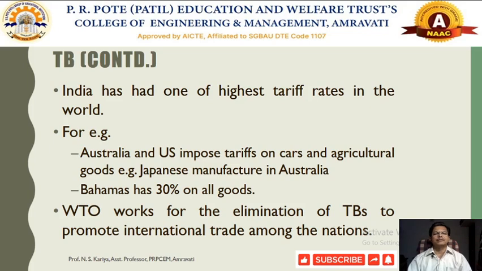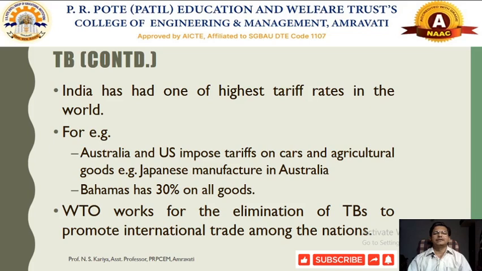If we are talking about which particular country has the highest tariff across the world, some countries, say for example the Bahamas, have the highest tariff across the world, nearly 30% on all goods as well as other services and commodities.